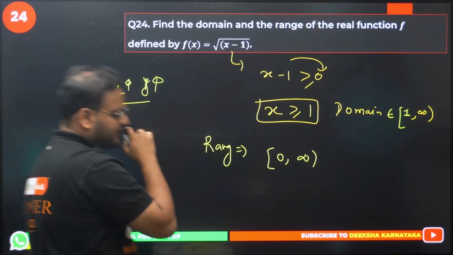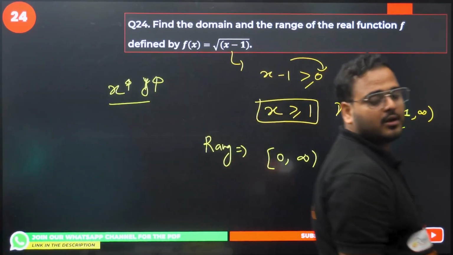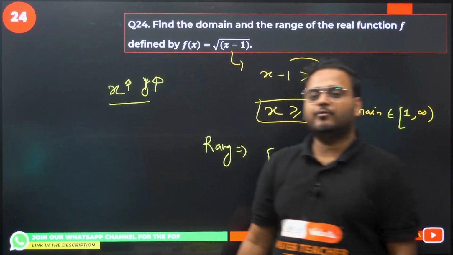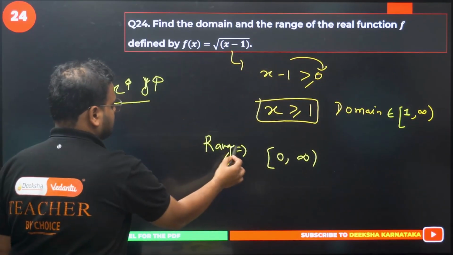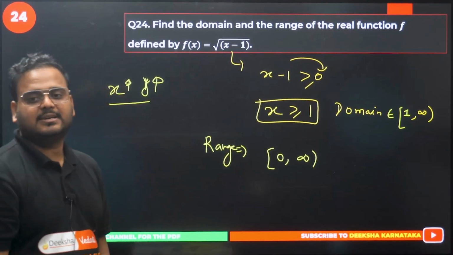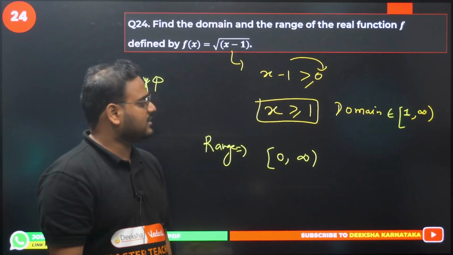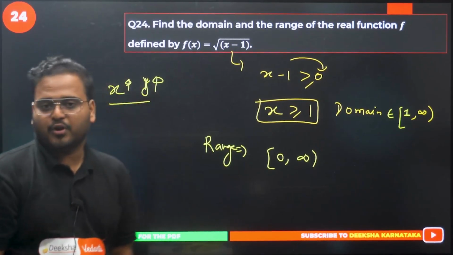Okay. Question number 24. Answer is given to you. Range and domain is given. Answer is 1 to infinity and 0 to infinity. Can we move on now? 25th.